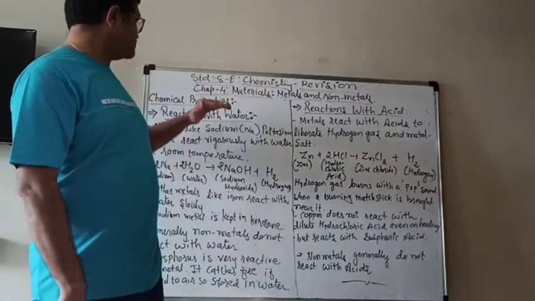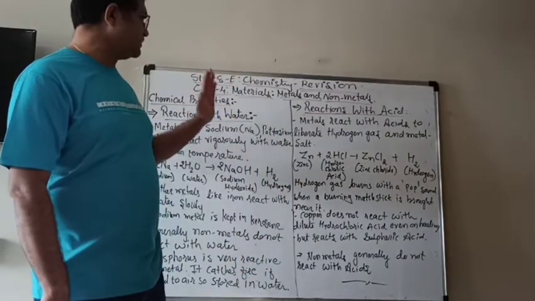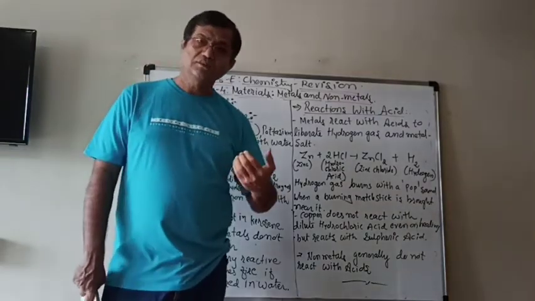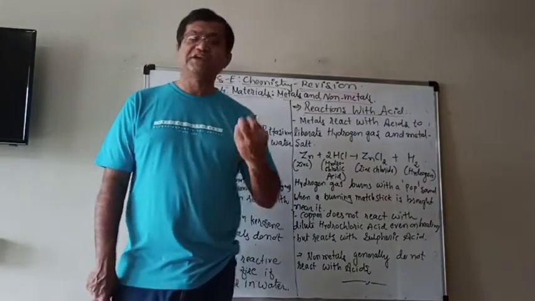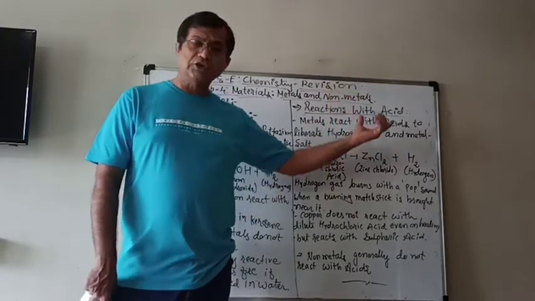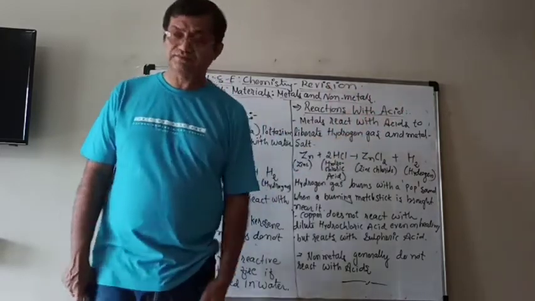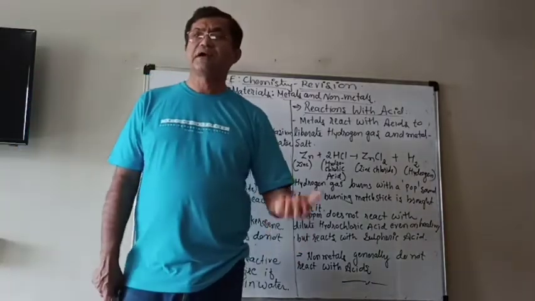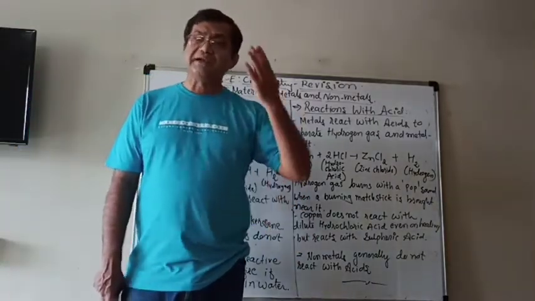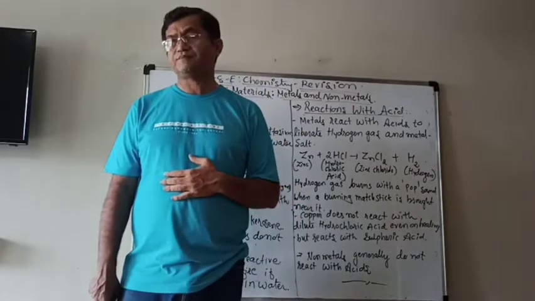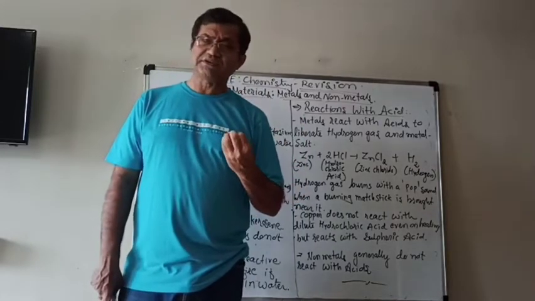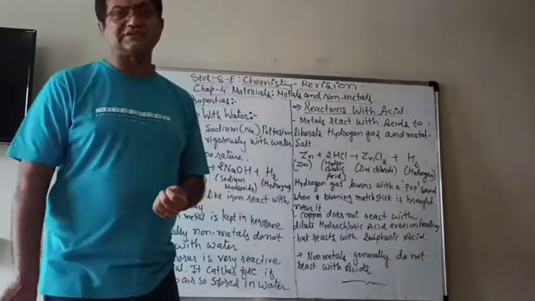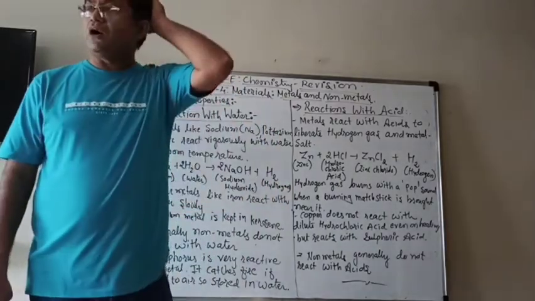So now we finish the reaction of the metals and non-metals with water. Now we will understand the reaction of both of them with acids. We know acids like sulfuric acid, hydrochloric acid, nitric acid, etc. So what happens when metals and non-metals react with acids?